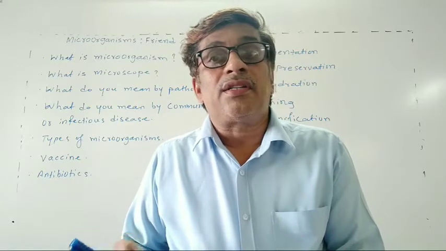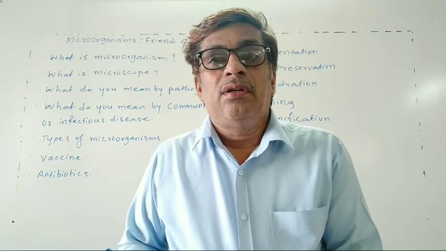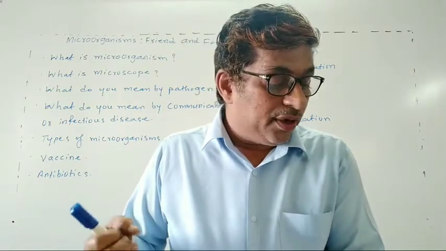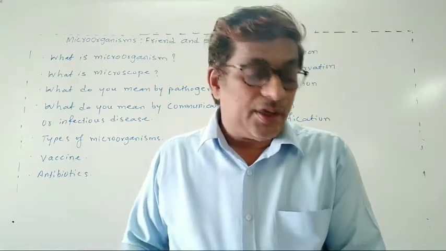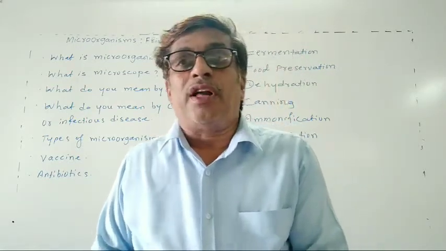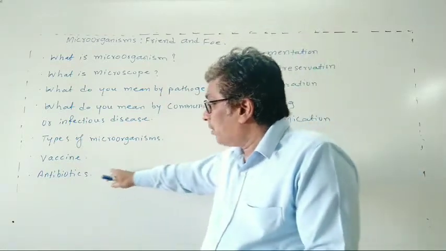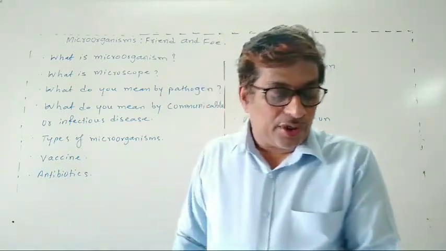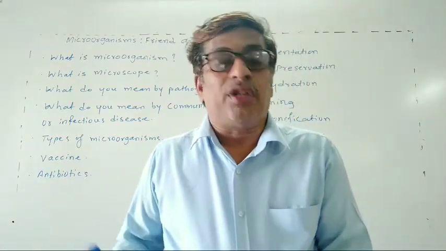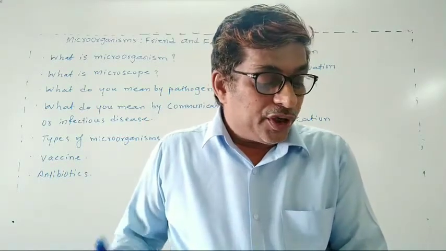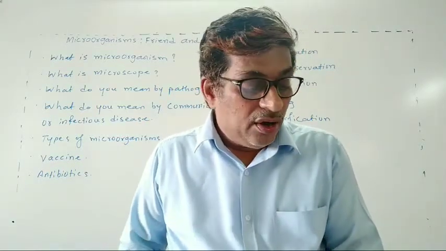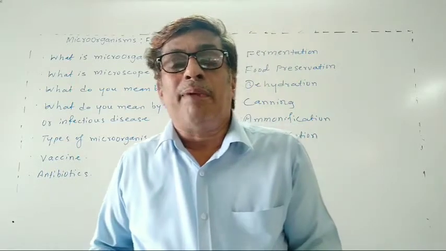Immunity means disease resistant capacity against pathogens. That is called a vaccine. Then what do you mean by antibiotics? Antibiotics are compounds which destroy or arrest the growth of pathogens.